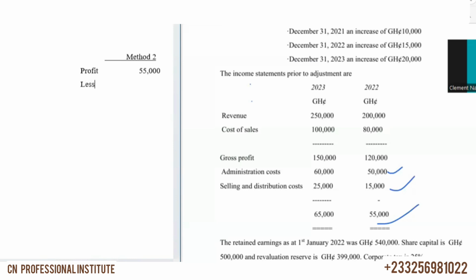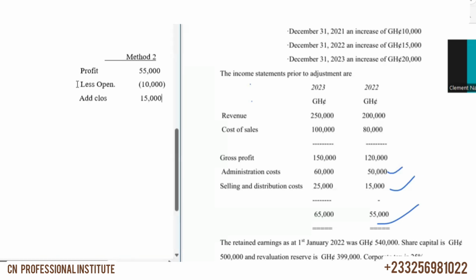When opening inventory increases, cost of sales increases, and that reduces profit. So we have to less. And I said again, this is not an error. We are just doing the impact, how they would impact the statement. So we are going to less the opening of 10,000, and then the closing we add. Just determine the impact yourself. So we add the closing 15,000.